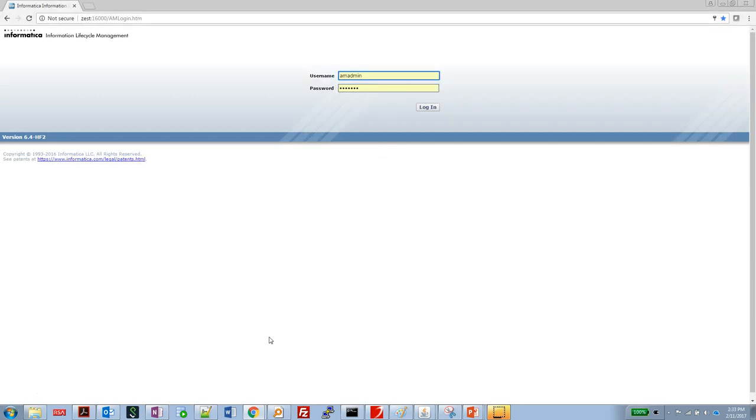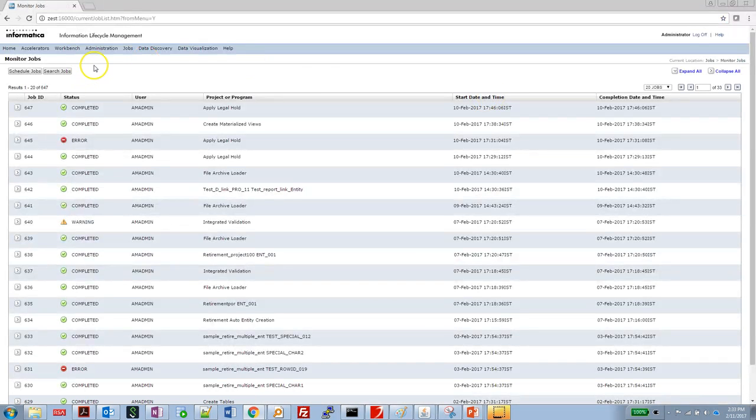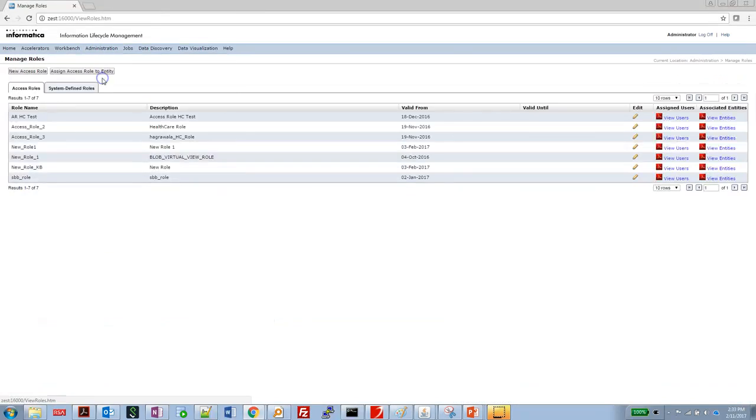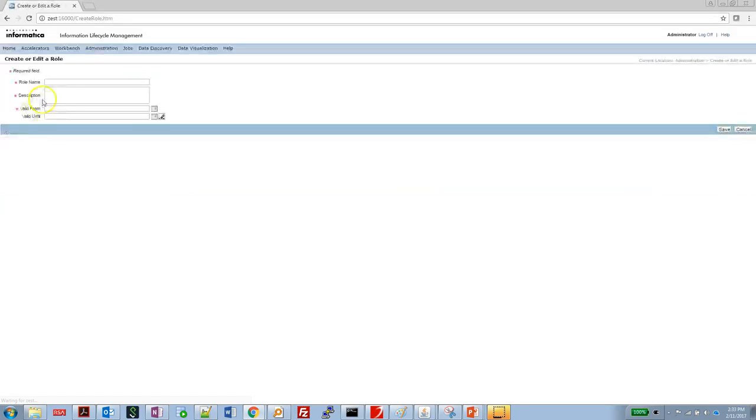So this is our ILM Web UI. Once we log into the ILM Web UI, the very first step is we go to administration and manage roles. Here all the roles that are present are listed. We can create our new access role here by clicking on that.